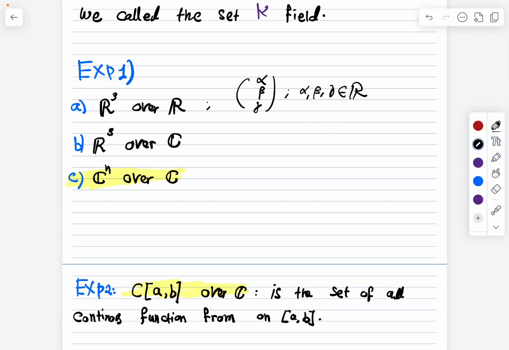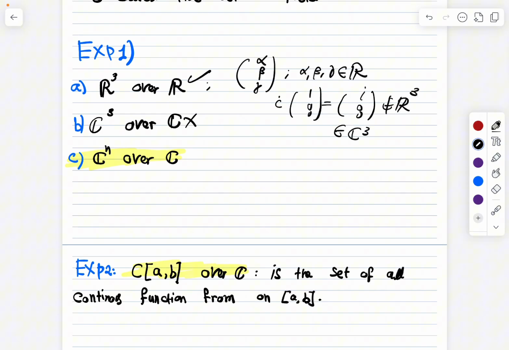Actually, this is wrong, it should be C. Why is that? Because if I have 1 0 0, this is a vector space. The first is a vector space. The second is not a vector space, because if I have 1 0 0 and I multiply it by i, I get i 0 0, which is not in R3, but it is in C3.